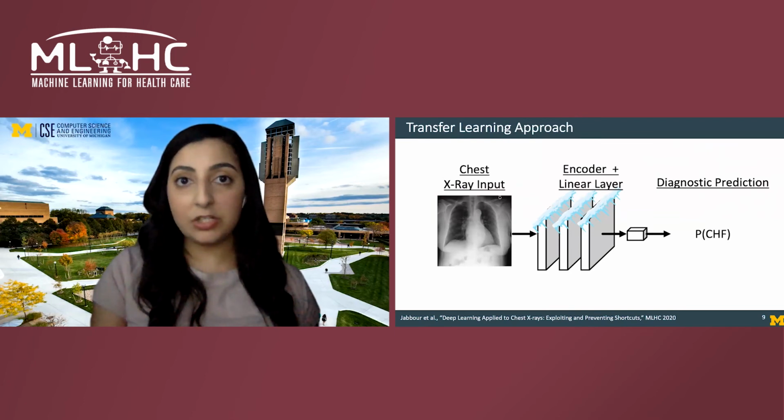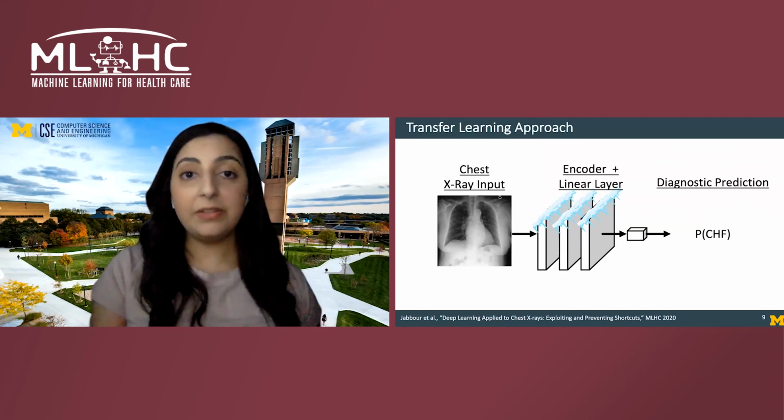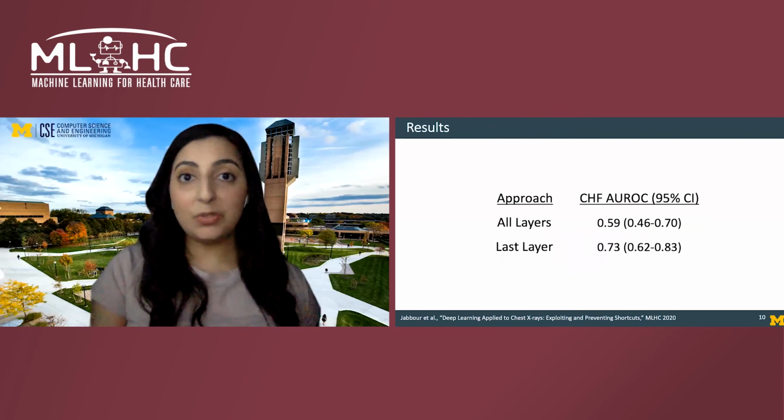This mimics how a clinician might reuse common features, such as the presence or absence of fluid in the lungs, for different diagnoses. We compared to training various amounts of layers and different initializations, but found that this approach worked the best. For example, if you train all the layers of a network with biased data for CHF towards sex, CHF AUROC is only slightly better than random. However, with proper initialization and pre-training on an unbiased source task, we see significant improvements in performance with an AUROC